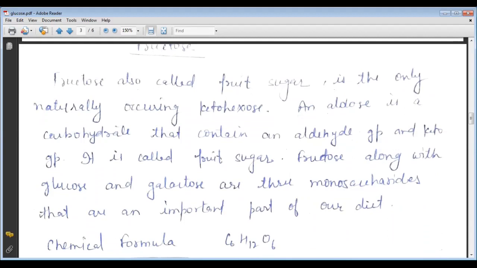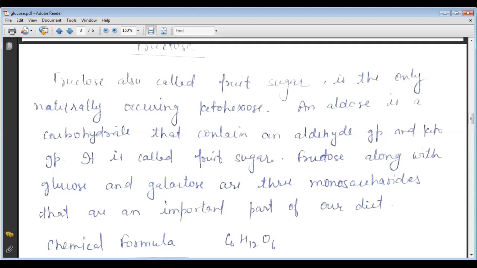Okay, and we know that monosaccharide means the smallest unit. So when we are discussing glucose and fructose, we know that the molecular formula of both is C6H12O6, and it is the simplest carbohydrate, and it can't be hydrolyzed further.